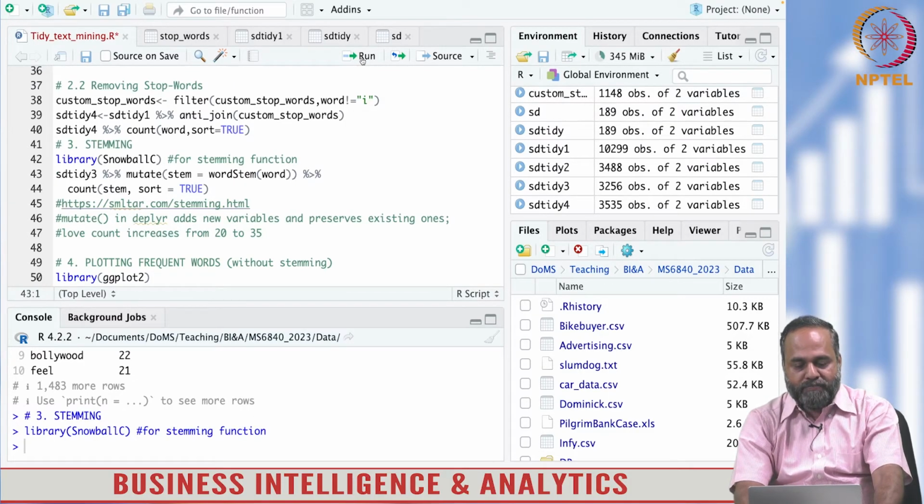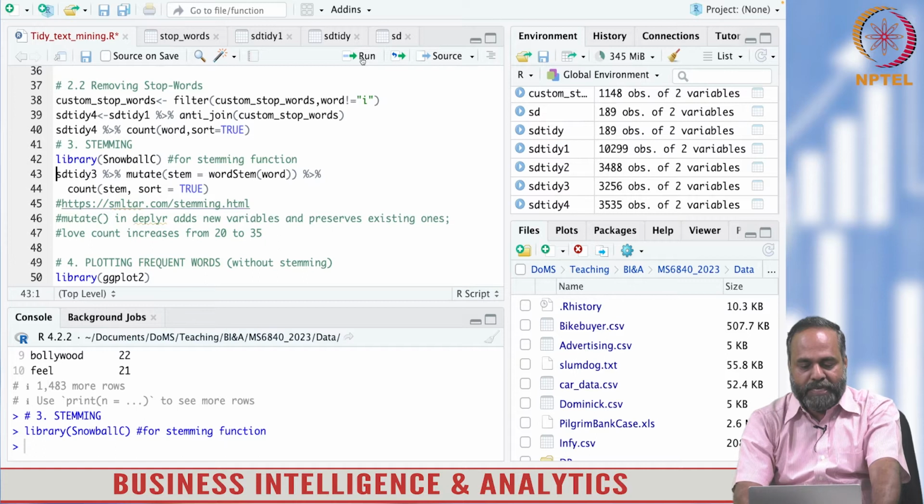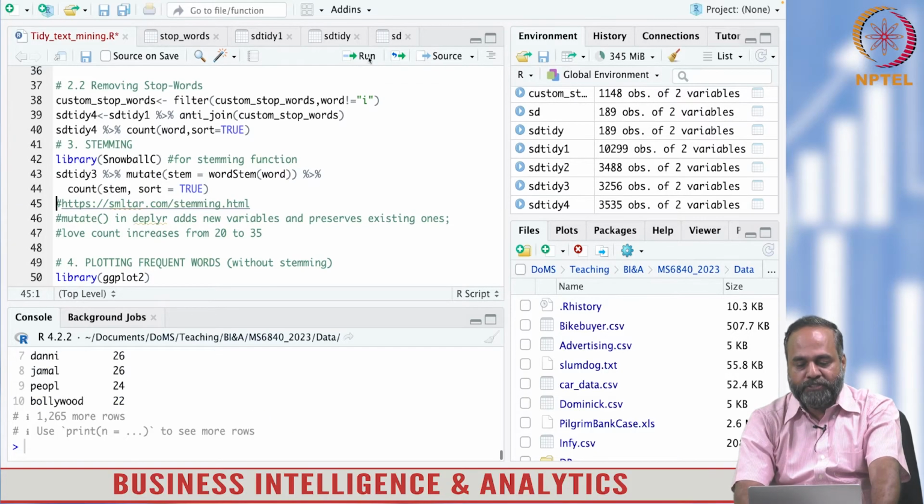You can see there is a command, mutate, where you can add a column to a table in tidytext using the mutate command. So I am stemming the words that are used from the tidy data and then counting them. That is line 33.